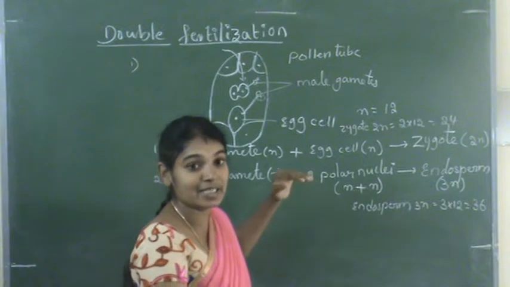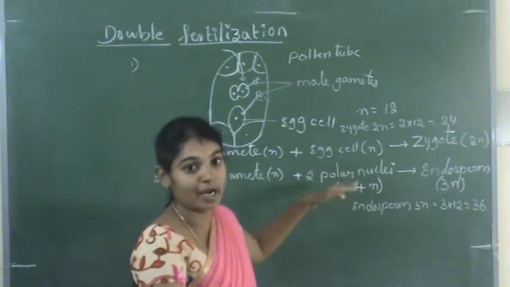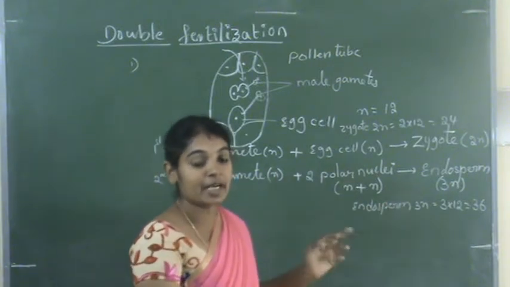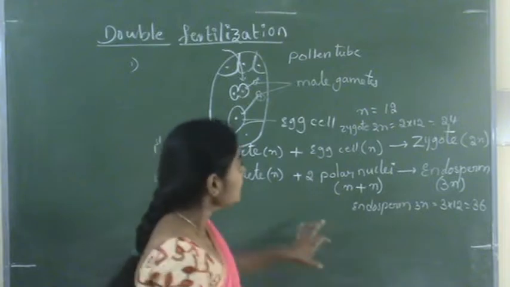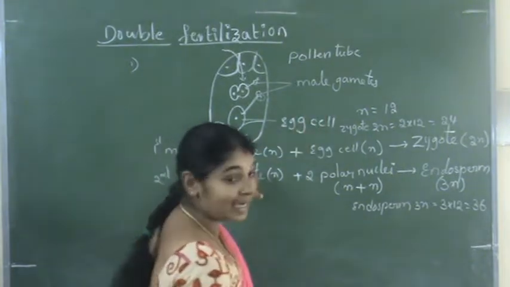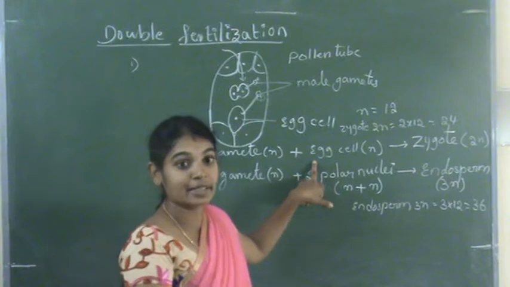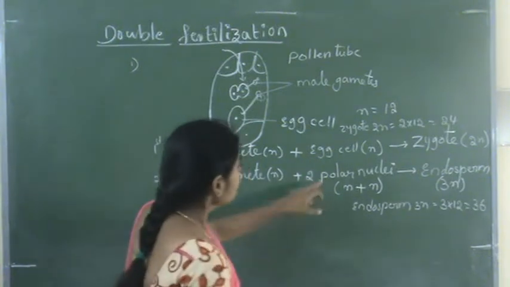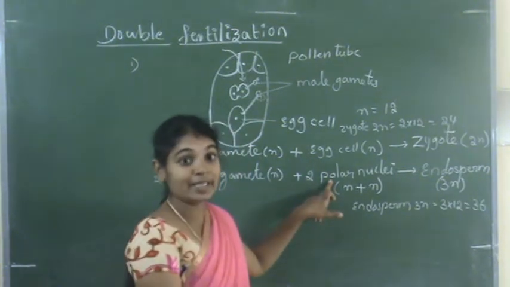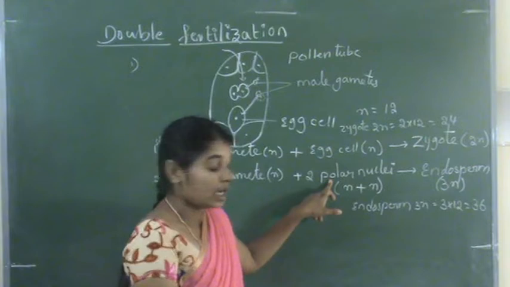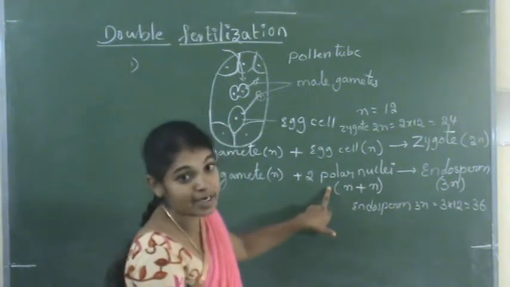Whether it is haploid, diploid, triploid or polyploid. The male gamete and egg cell are haploid. The polar nuclei together are diploid, but individually they are haploid.